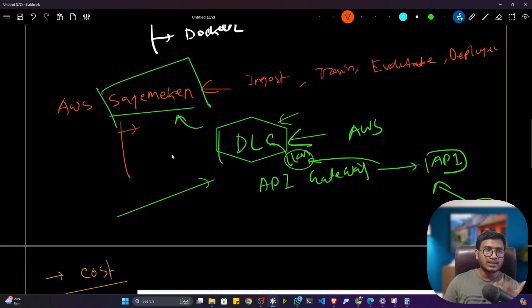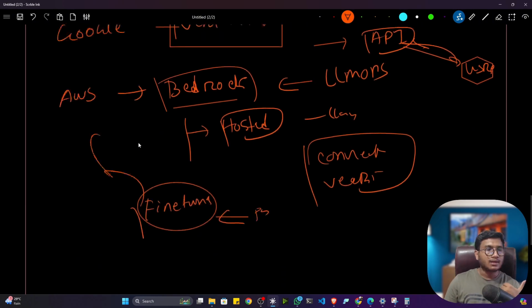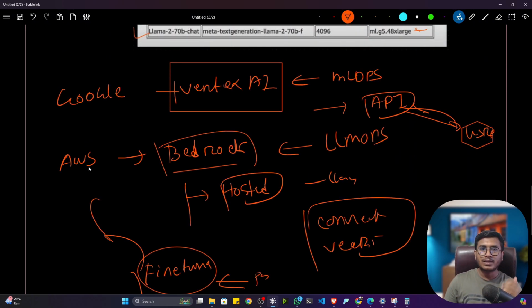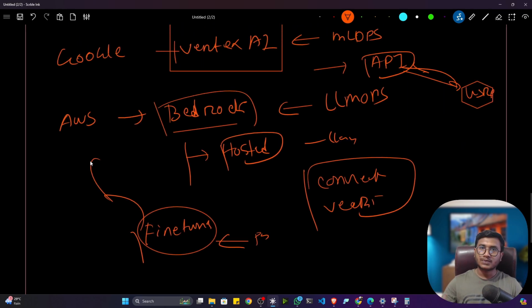If you're manually creating your server, if you're using different kinds of services manually, that time the price would be high. But if you're using this kind of LLMOps platform, your price would be very low, guys. Trust me. It would be very low. Whenever we explore these LLMOps platforms, I'll also show you the pricing. You'll see the pricing should be very low. Got it? So that's why LLMOps is required.